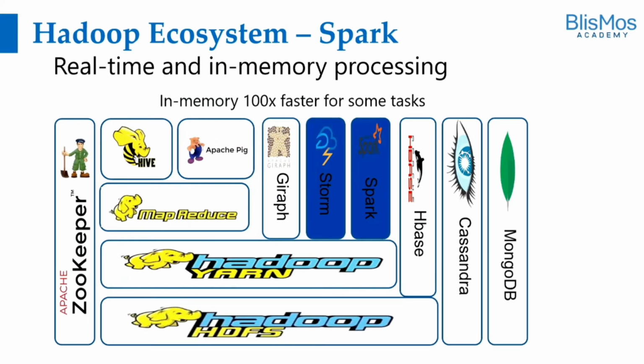Moving on to the next components. These are real-time and in-memory processing. Apache Storm is a real-time distributed computation system. It processes unbounded streams of data. On the other hand, we have Spark, which is a unified computing engine for distributed processing. Spark is really powerful and it is used in multiple implementations currently. We will be discussing Spark in detail as a part of this course.